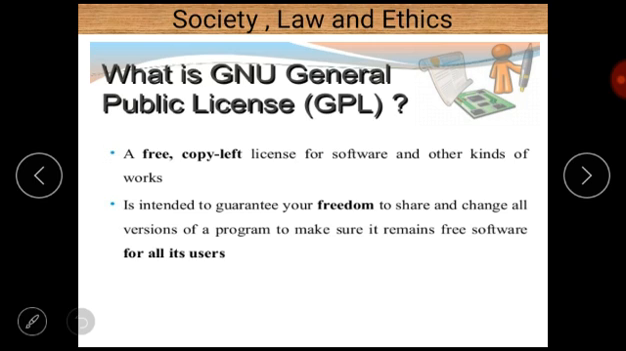Next is GNU, and GNU basically refers to the General Public License, also called GPL. It is basically a free and copyleft license for software and other kinds of works, and it is intended to guarantee your freedom to share and change all versions of a program to make sure it remains free software for all its users.